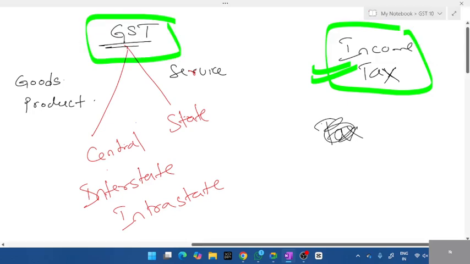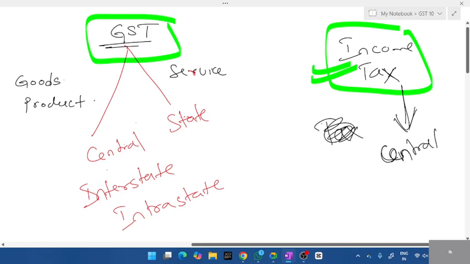So income tax, if you're working under some company and getting a salary, you're directly paying it to whom? State or central? Income tax goes directly to the central government. Remember this. It has nothing to do with the state.